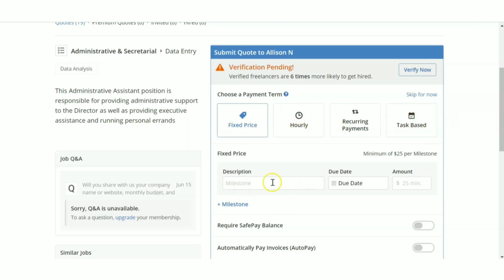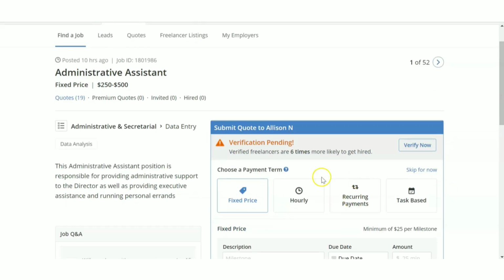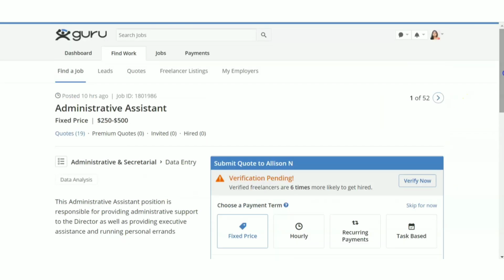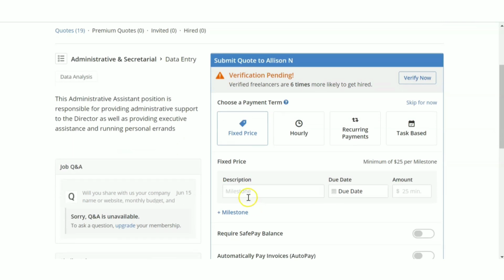And if you are going for a fixed price, you can set the details of milestones here. Okay, now before going to select these details, just have a look at the job posted by the client. Here he has given very clearly that it is on a fixed price. Okay, so the fixed price is between $250 to $500. Okay, so how much amount you want and how you are going to divide it. So I'm going to show you how I'm going to give the amount. So I'll just be giving you the milestone details.